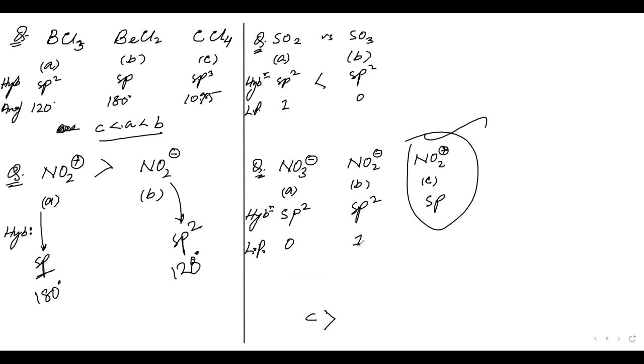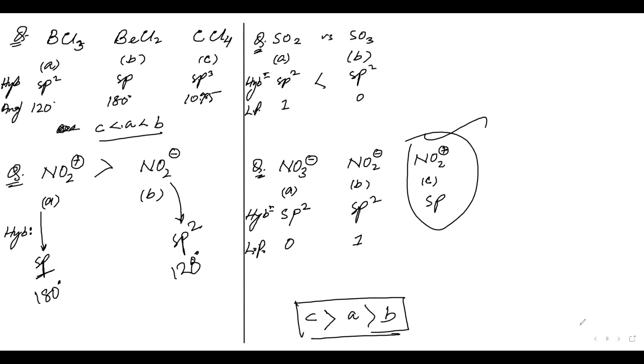Now for NO3 negative and NO2 negative, NO3 negative is greater than NO2 negative. Correct.